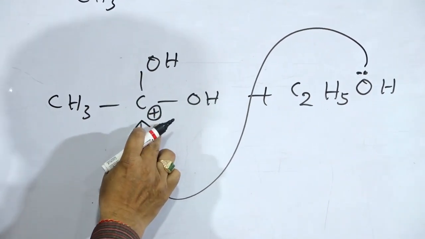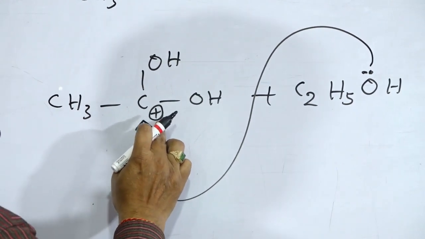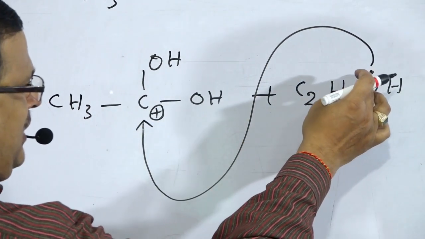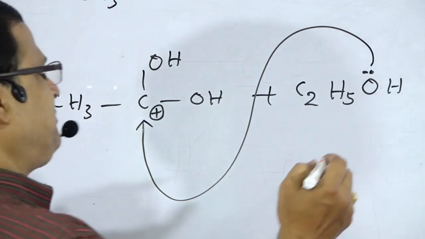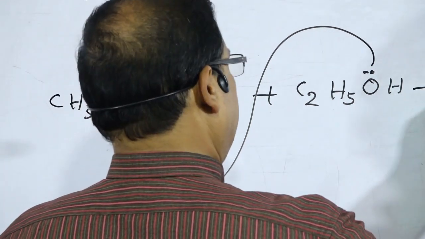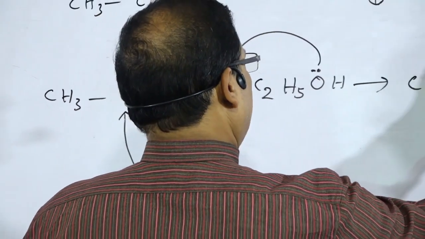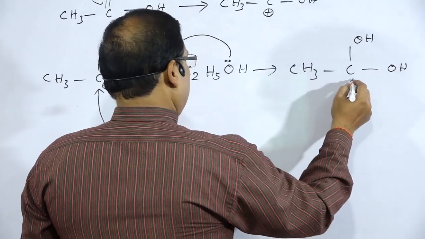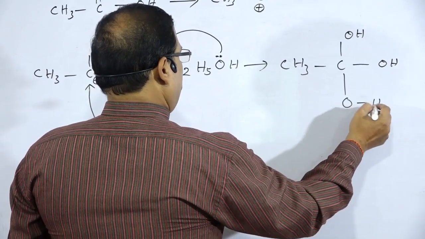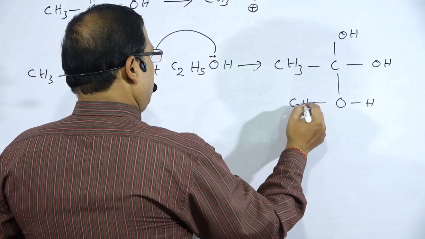The positively charged carbocation will be attracted by the lone pair of electrons on the oxygen atom of the alcohol. Then what will be the product? CH3 C OH OH, oxygen atom, hydrogen, C2H5.